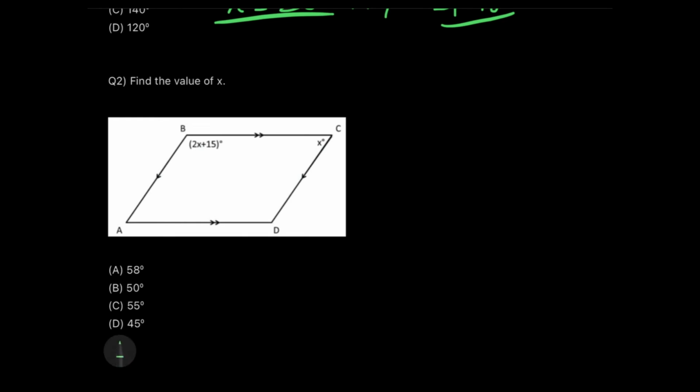Okay, again, yet another interesting question for all of you. Find the value of x. Now you have to first find out which quadrilateral this is. As you see this quadrilateral, you can all guess that this is a parallelogram, and now we have to recall all the properties of a parallelogram which we have learned.